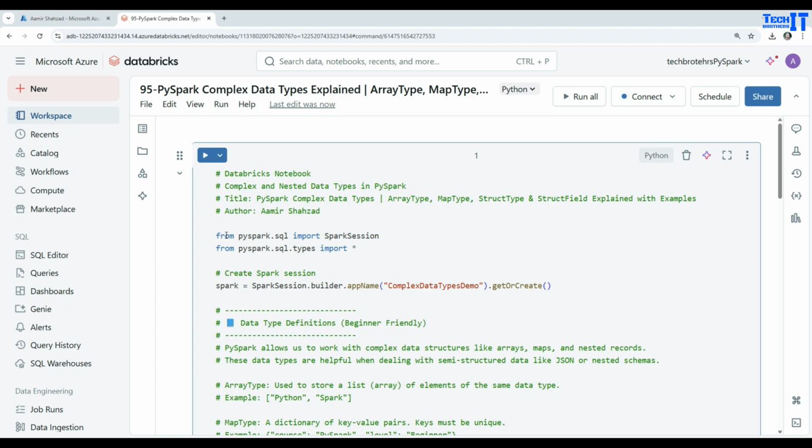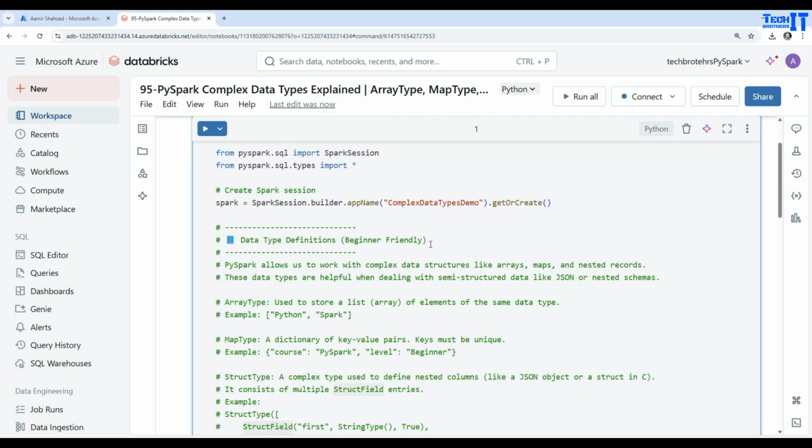Welcome to TechBrothersIT. In this video, we are going to learn about complex and nested data types in PySpark. We are going to take a look at arrays, MapType, StructType, and StructField in this demo.